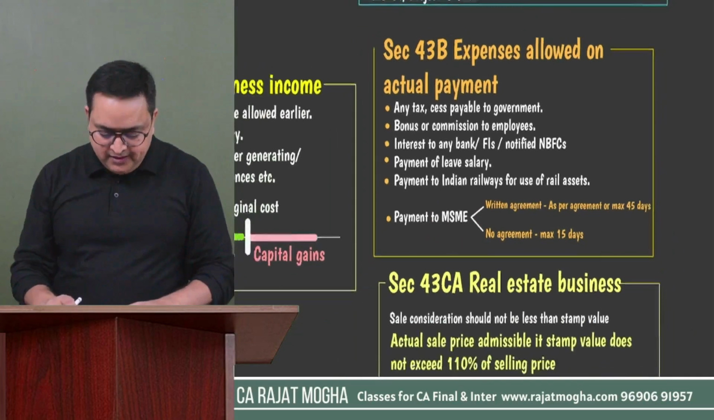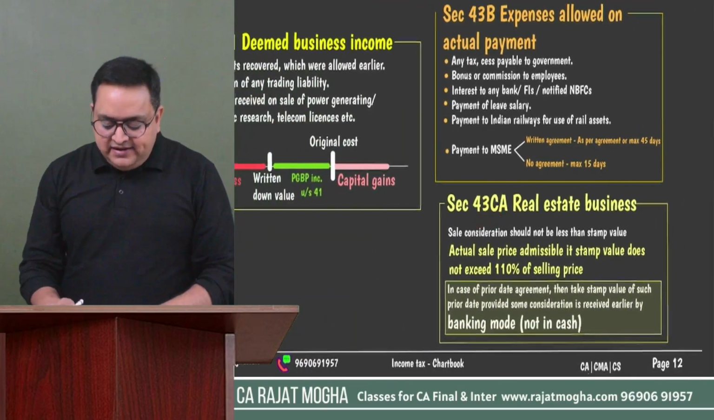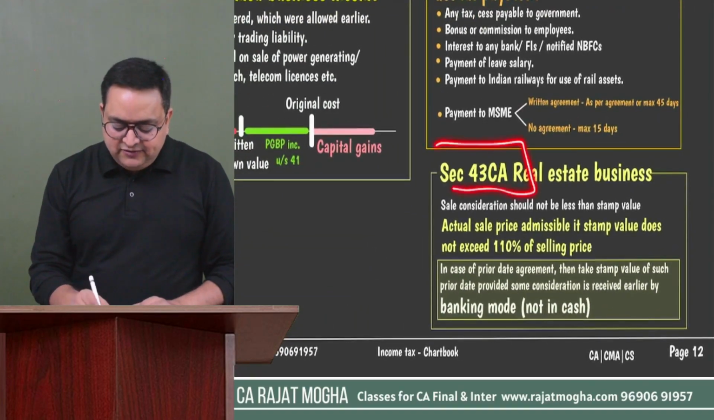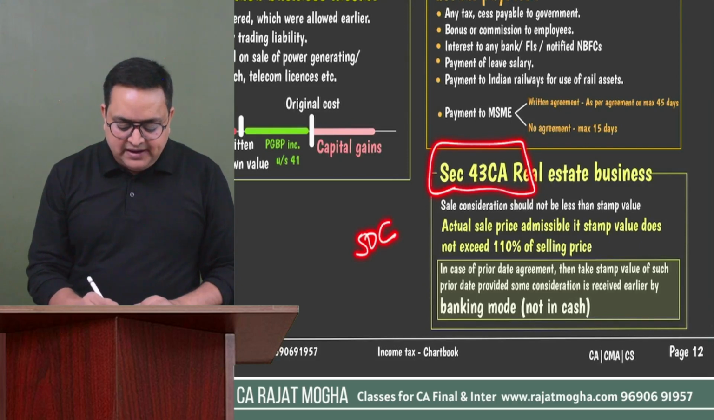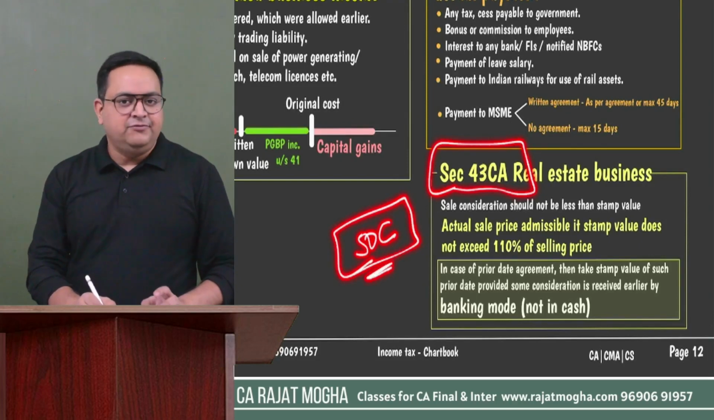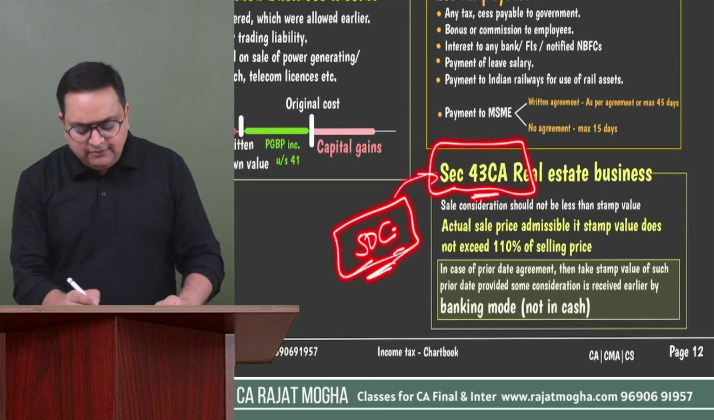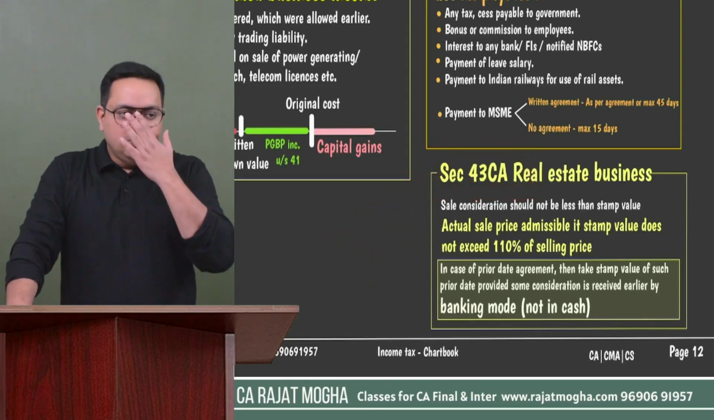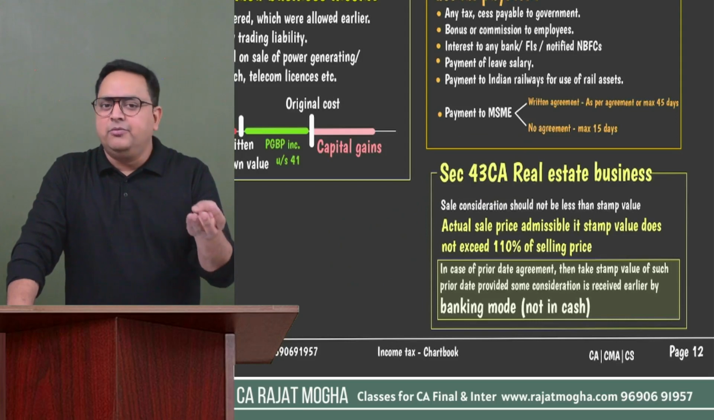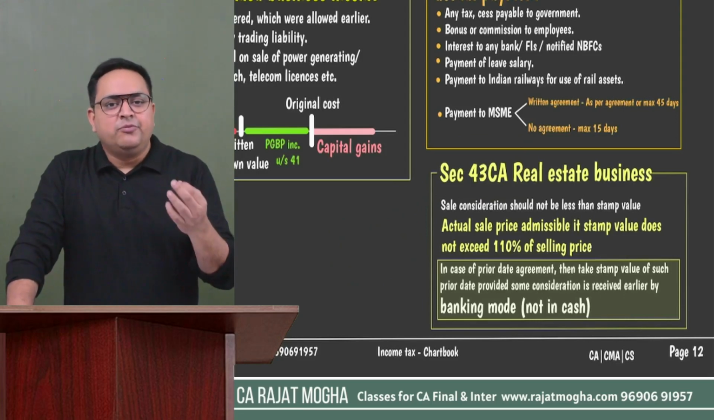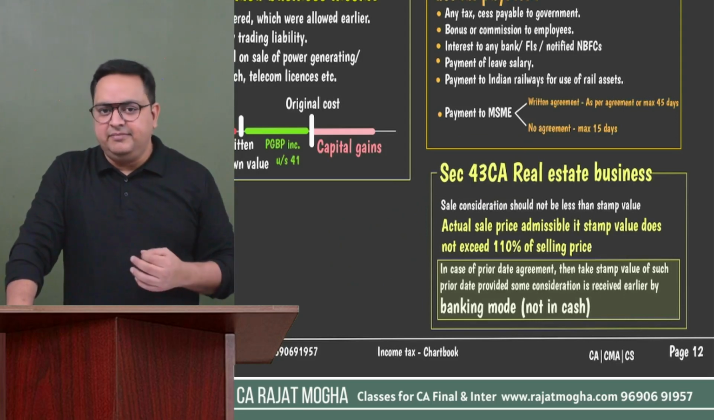Section 43CA, real estate business. Actually, this section is very similar to one of the sections of capital gain, that is section 50C. It's a very important section in capital gain, and the same provision is there in 43CA also. Both these sections are applicable if you are selling immovable property like land or building or both, a real estate transaction.